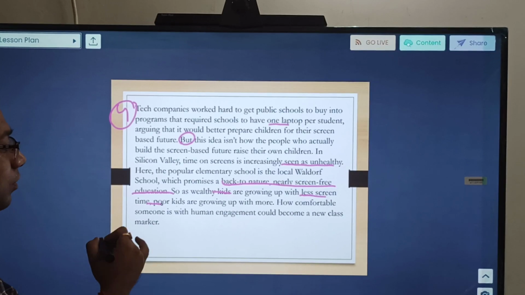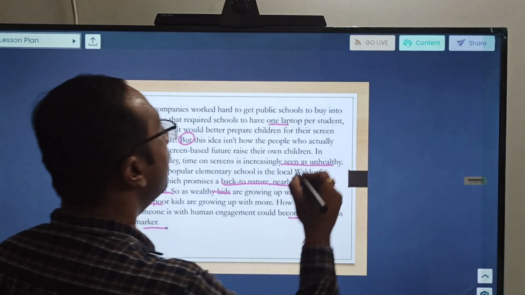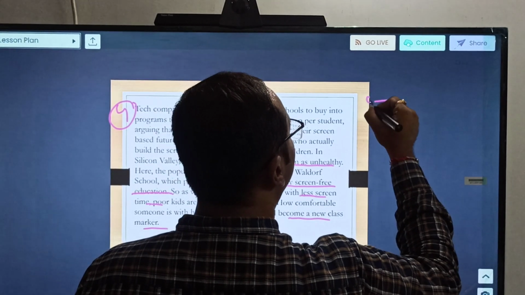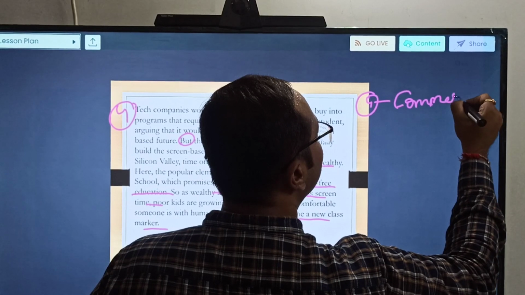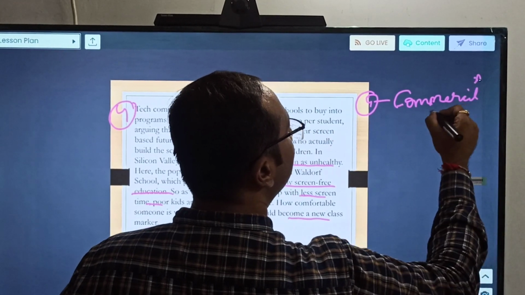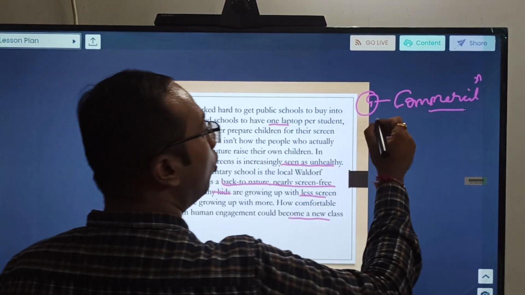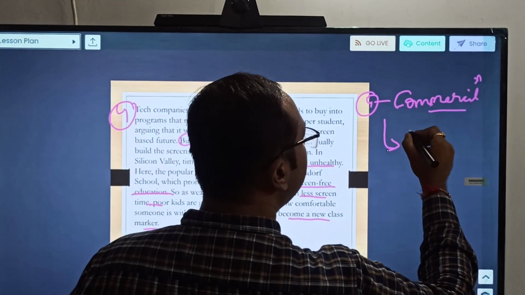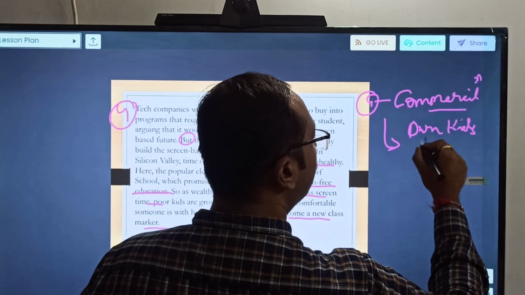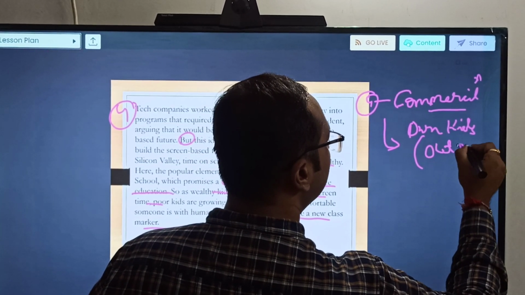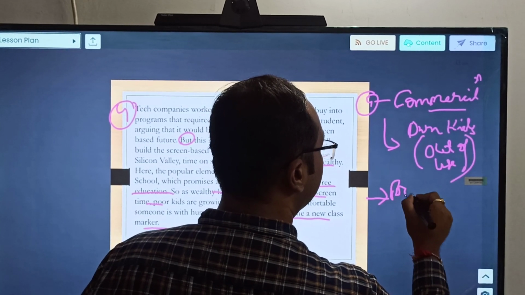How comfortable someone is with human engagement could become a new class marker. Okay, so the fourth paragraph is all about, I would say, commercialization. That is one word in which I would like to describe it, commercialization. Why? Because it is telling that they convince schools to buy laptops, and also it is saying that their own kids are out of this use, and again it is poor kids who are suffering.